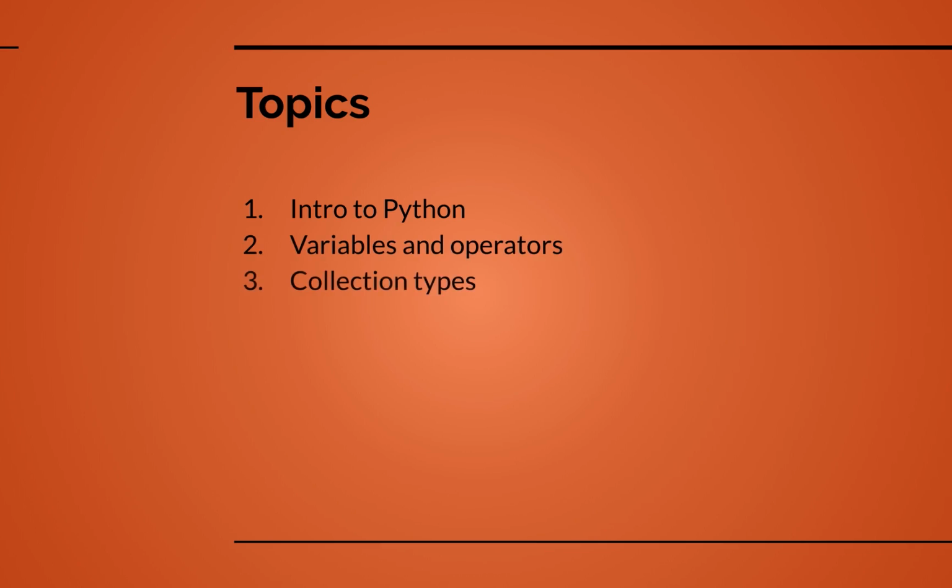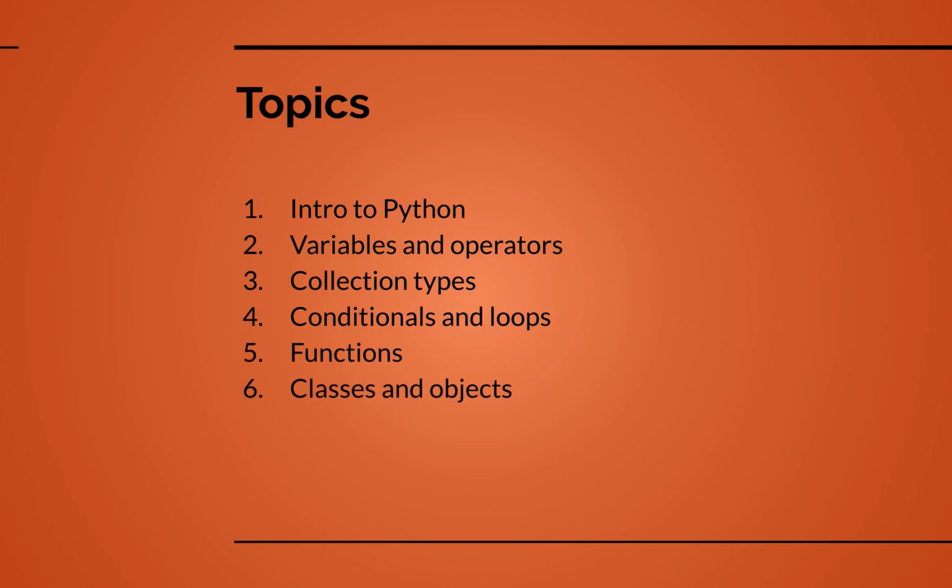Now, our specific topics start with, again, an intro to Python. We'll talk about why you should learn Python and what it's all about. Then we go into variables and operators. Then we'll talk about collection types, like lists and dictionaries. Then we talk about conditionals and loops, so if statements, while loops, and for loops. Then we move into functions. We'll also introduce parameters and return types. And finally, classes and objects. So basically, topics 2 through 5 will be geared towards this final one, classes and objects, that brings everything together.